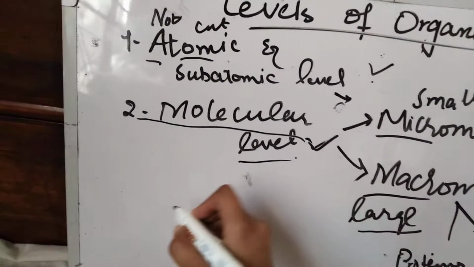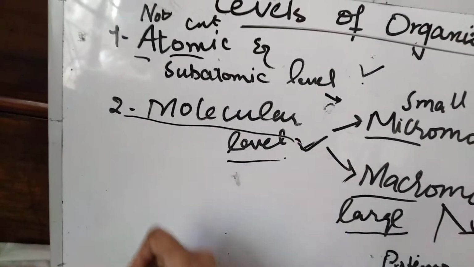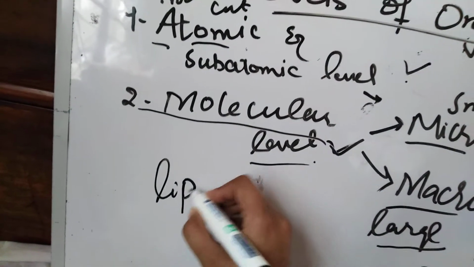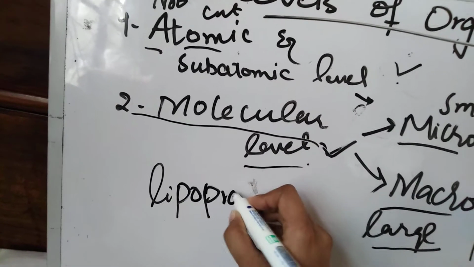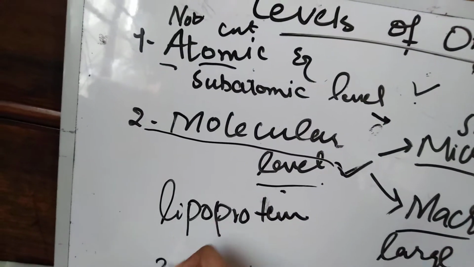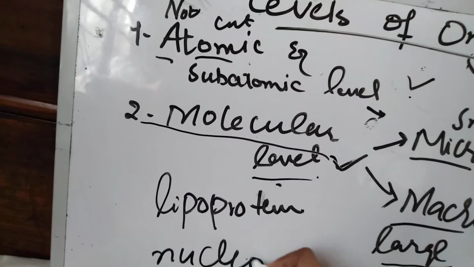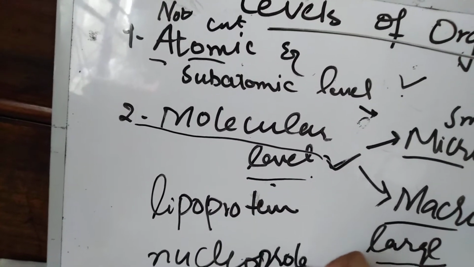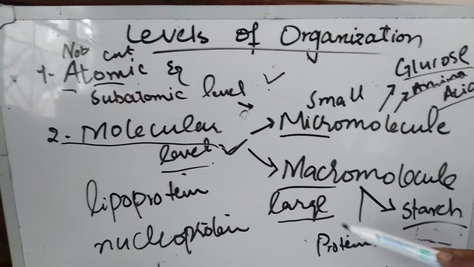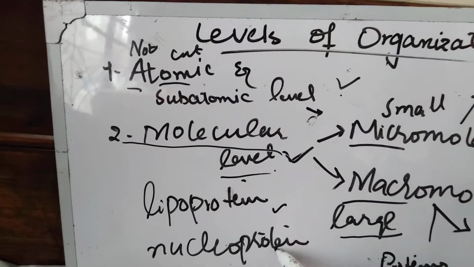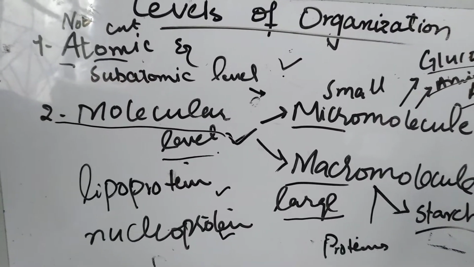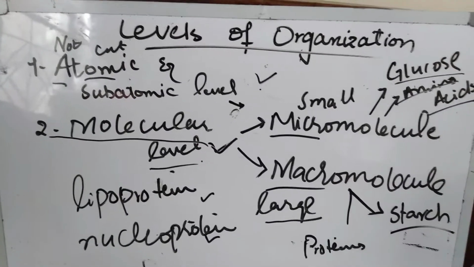When we take examples of conjugated molecules, we have lipoprotein or nucleoprotein. These are conjugated molecules. So it was the second level, which was molecular level.